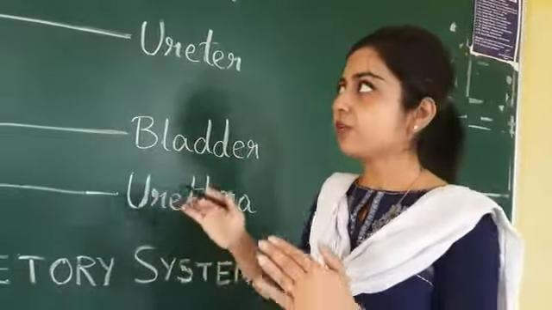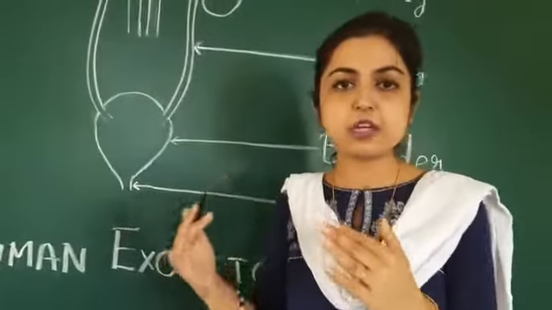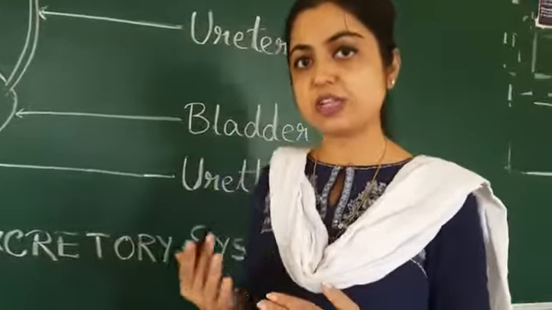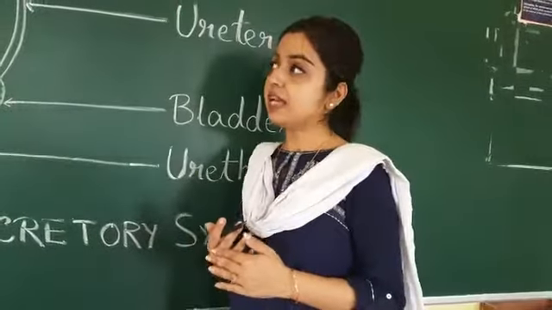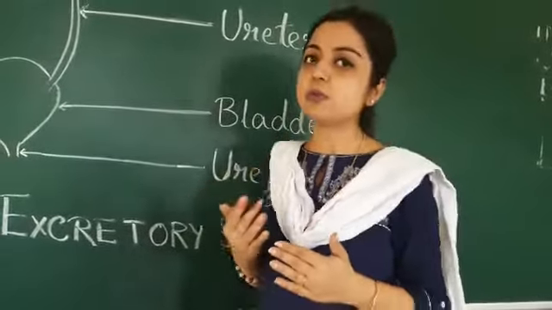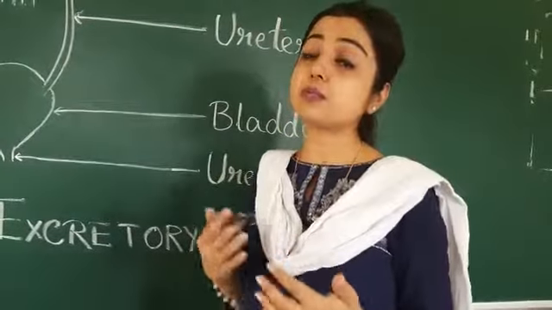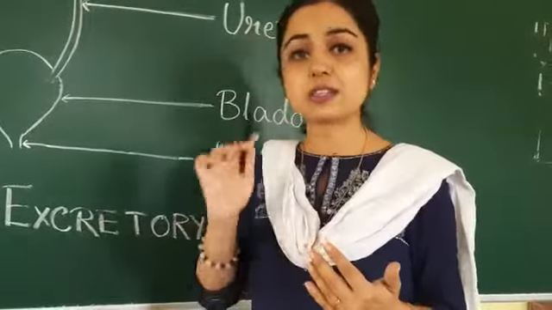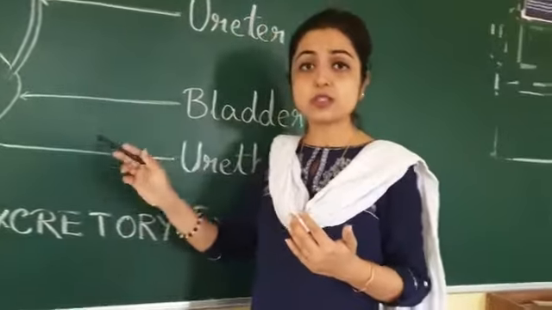Now if a person's kidney has failed and the person is not undergoing dialysis, what will happen? The blood of the person will not be purified. As a result, it will be mixed with lots and lots of toxin, urea. Since urea contains ammonia, it is very toxic for our health.